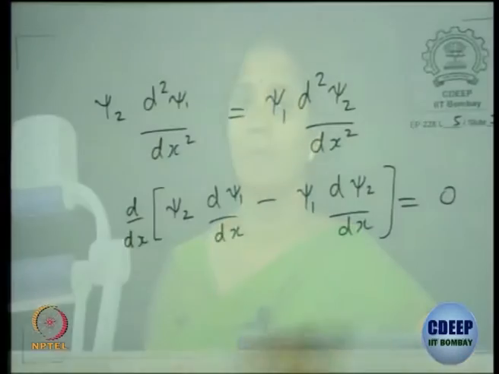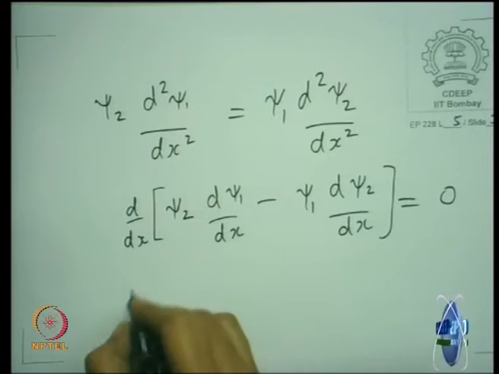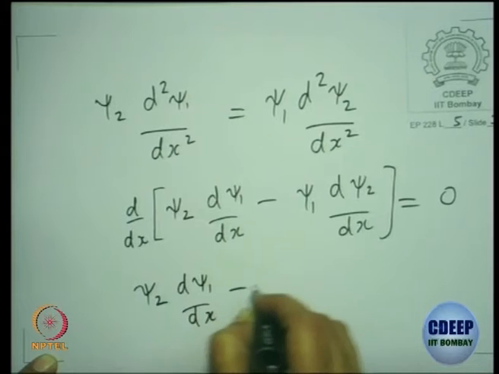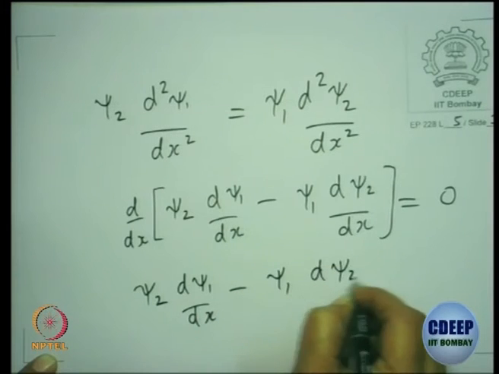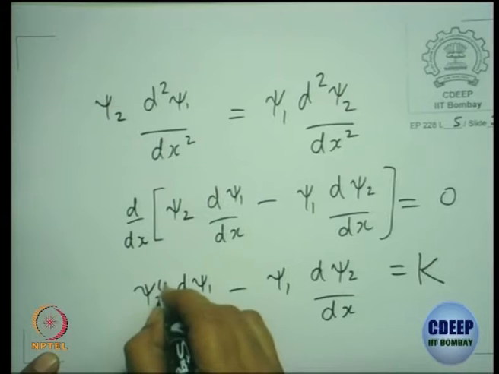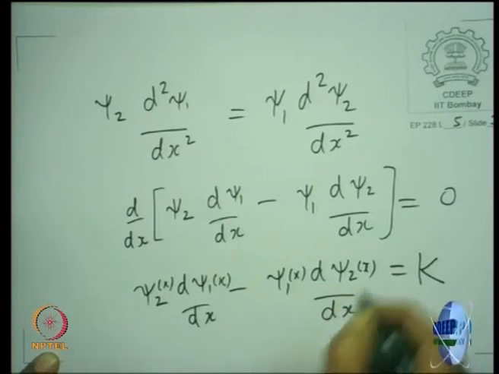What does this tell us? The square bracket can be put to be some constant, right? Psi 2 d psi 1 by dx minus psi 1 d psi 2 by dx is a constant. Okay, it is a function of x and it should be valid at all x.